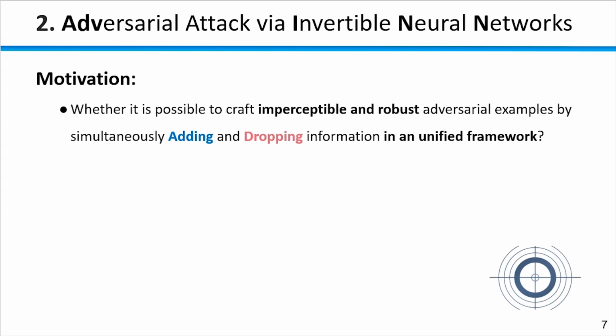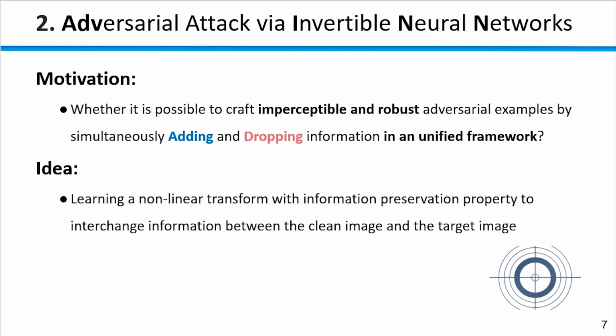Inspired by the advantages and limitations of traditional ways, we wonder whether it is possible to craft imperceptible and robust adversarial examples by simultaneously adding and dropping information in a unified framework. So the idea is to find a network to learn a nonlinear transform with information preservation property to interchange information between the clean image and the target image. And invertible neural networks are the suitable choice.